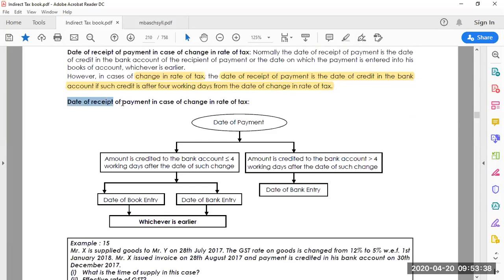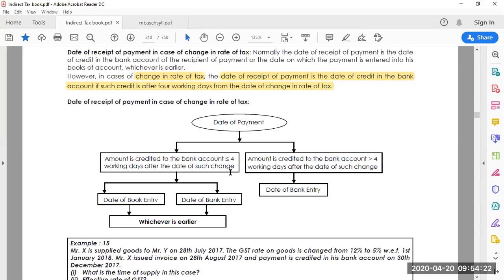Look at this: date of receipt of payment in case of change in rate of tax. Under that there are 2 sections. One is when the amount is credited to the bank account less than or equal to 4 working days after the date of change. For example, the GST rate changed on the 20th, and within 4 days the amount is credited to your bank account. Which date do you consider? There is the date of book entry and the date of bank entry. Between these two, whichever is earlier is the time of supply.